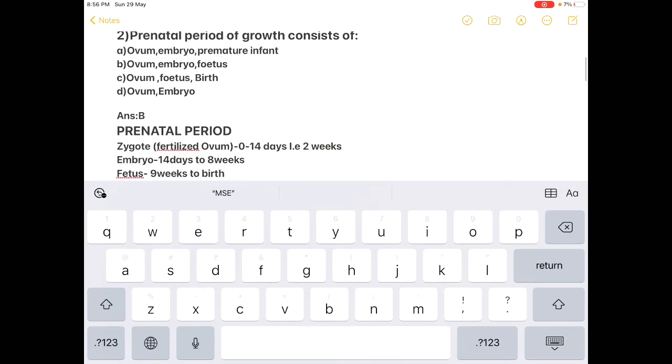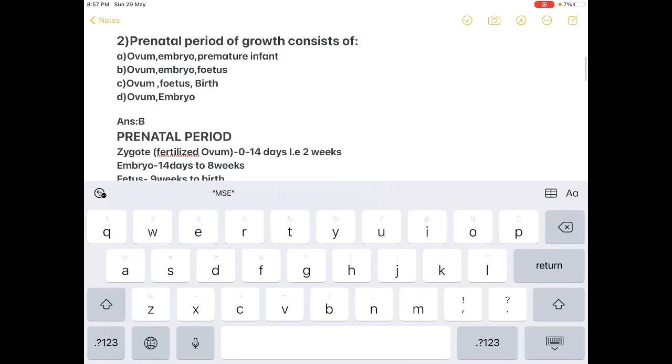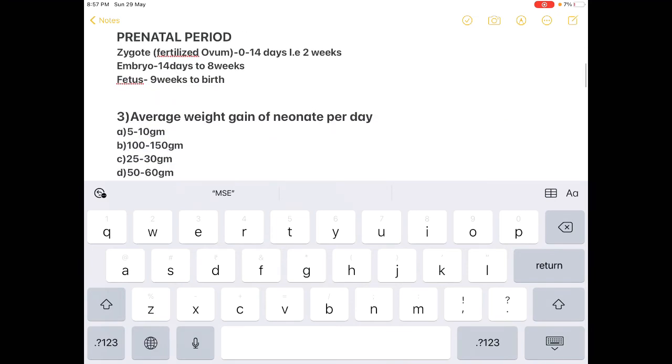We will be discussing in brief the prenatal period. There are three stages of the prenatal period. The first stage is the zygote, also known as the fertilized ovum. It is from 0 to 14 days, that is 2 weeks. The next stage is the embryo, from 14 days to 8 weeks. The next stage is the fetus, which is the final stage of the prenatal period, from 9 weeks to birth. So the prenatal period consists of option B, ovum, embryo and fetus. Kindly note that ovum here means fertilized ovum.